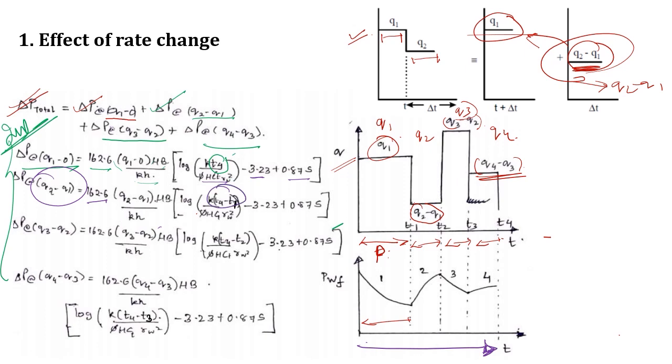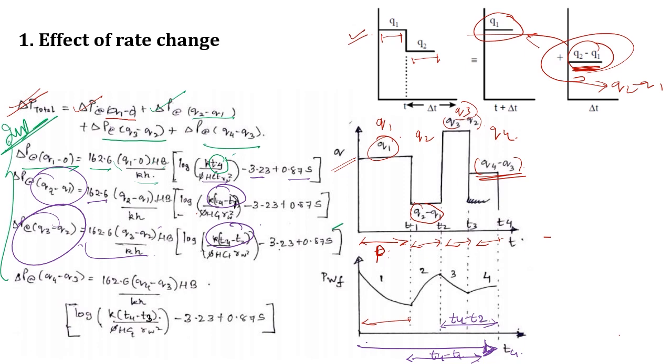So for Q2 minus Q1 my time would be T4 minus T1. Okay, that means over here it was T4, so now for Q2 minus Q1 I will be having T4 minus T1. Now for delta P, that is the pressure drop because of Q3 minus Q2, that would be again the same, the time would be T4 minus T2. Okay, so time over here would be T4 minus